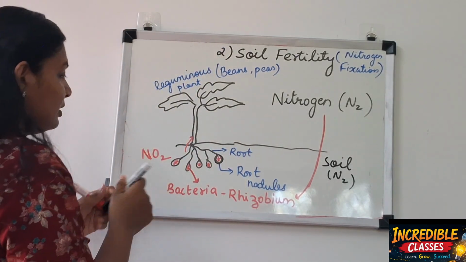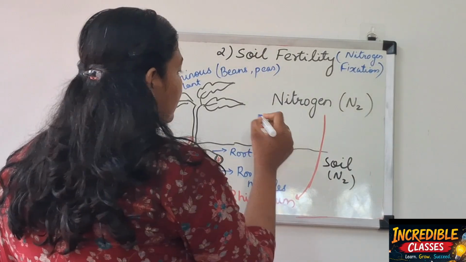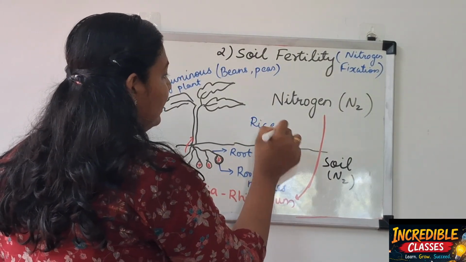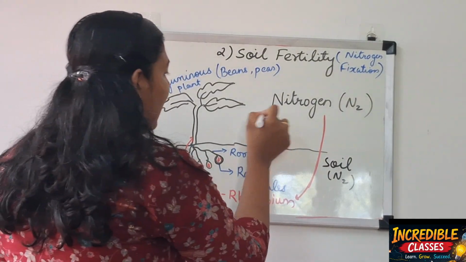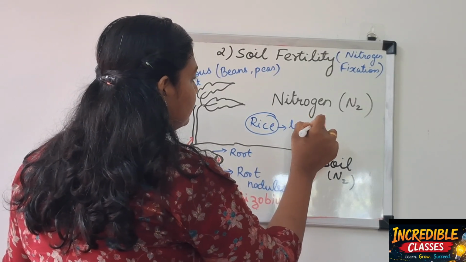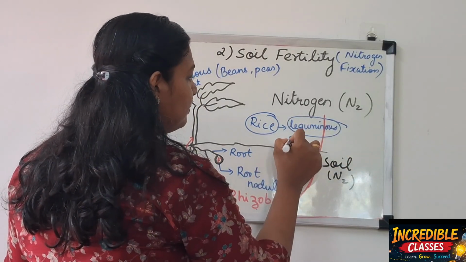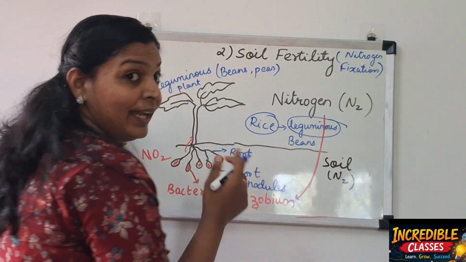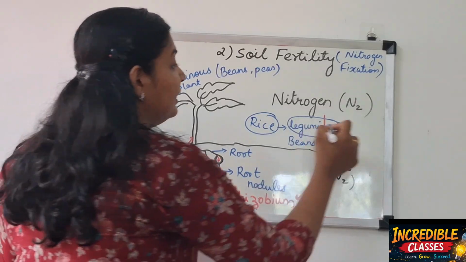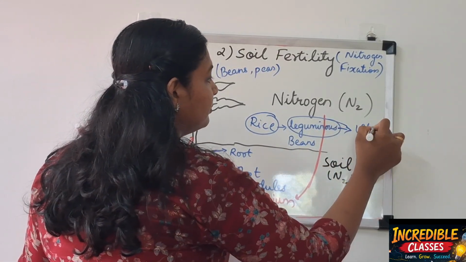I will tell you, for example, farmers are growing first rice. After that, they will grow a leguminous plant, example beans. Why? To increase this soil fertility. Then they will again grow, for example, wheat.